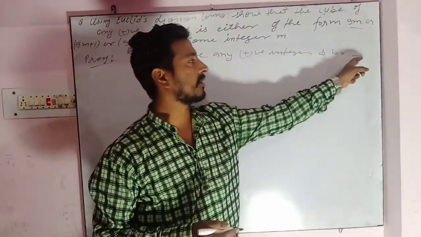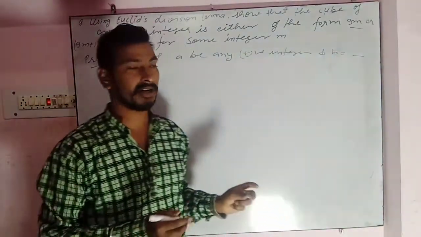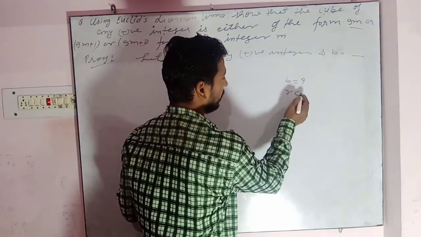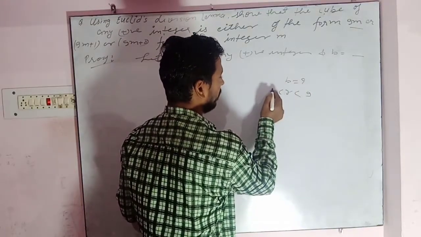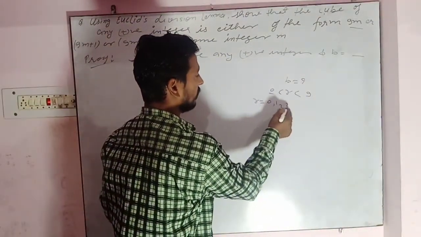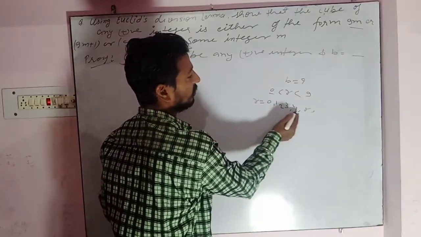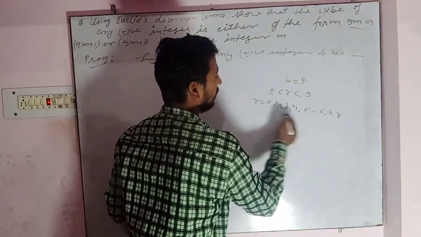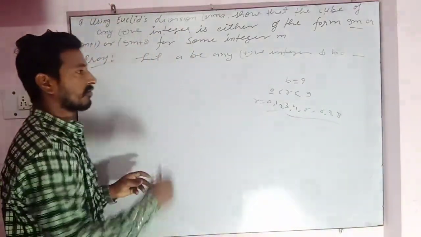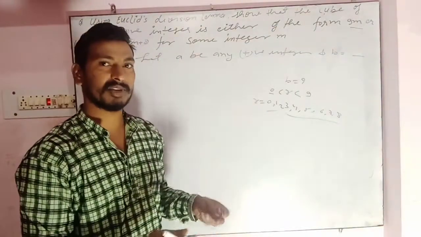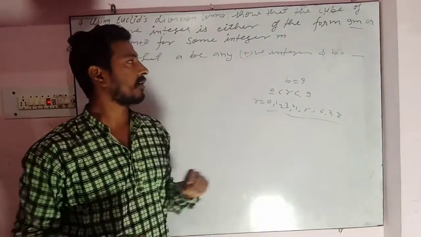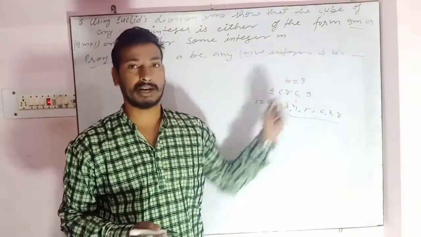Actually we can take b is equal to 9 here, but in that case r will be less than 9 and greater than or equal to 0, meaning r is equal to 0, 1, 2, 3, 4, 5, 6, 7, 8. It means there will be 9 cases and you have to solve all of them one by one, and it will become lengthy. That's why we do not prefer letting b is equal to 9.